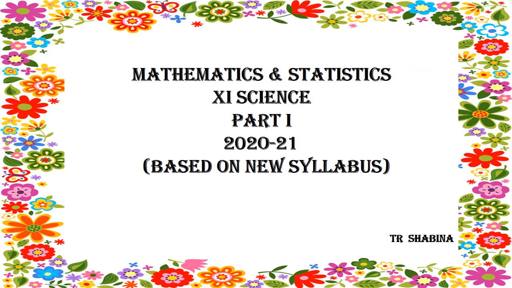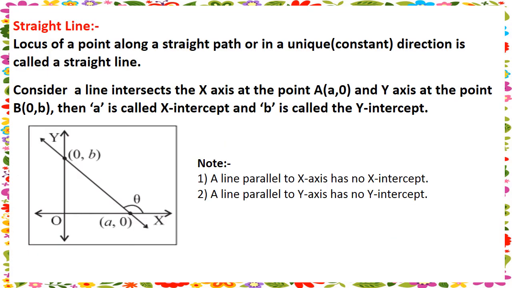Now we will be learning about the straight line in detail. Let us see the definition of straight line. The straight line is the locus of a point along a straight path or in a unique or constant direction. That is, the point is moving along a straight path without any change in direction. So that is called what?